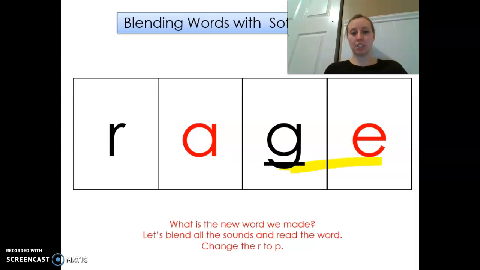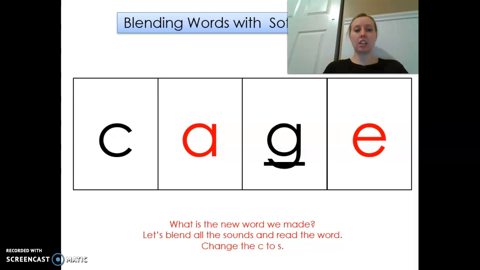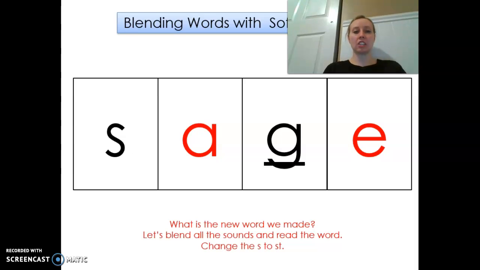Change the c to g, rage. Remember, this is j. Change the r to p, page. Change the p to w, wage. Change the w to c, cage. Change the c to s, sage. Change the s to st, stage.